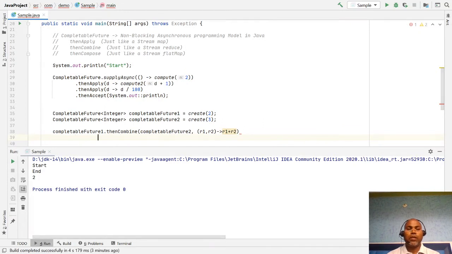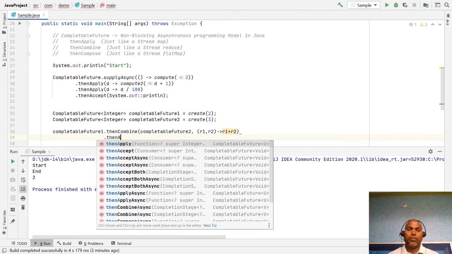After that I want to print the actual value with thenAccept.